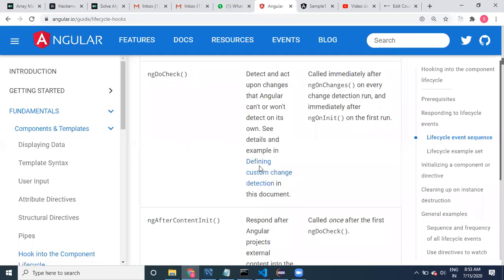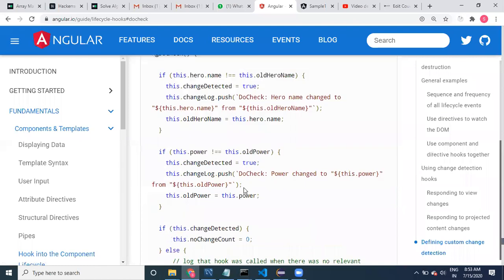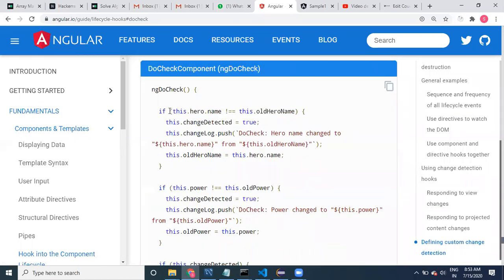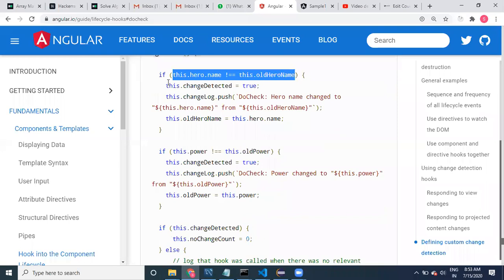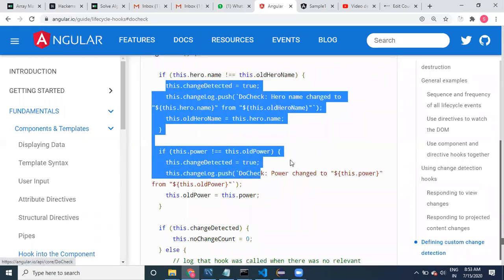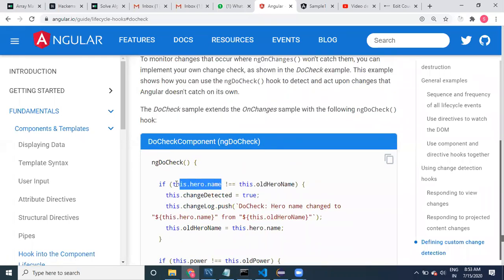See, example code is also available here. Let us go there. We have two different properties, a name and an old name. If they are not equal, then that means there are changes. But what can Angular actually identify?